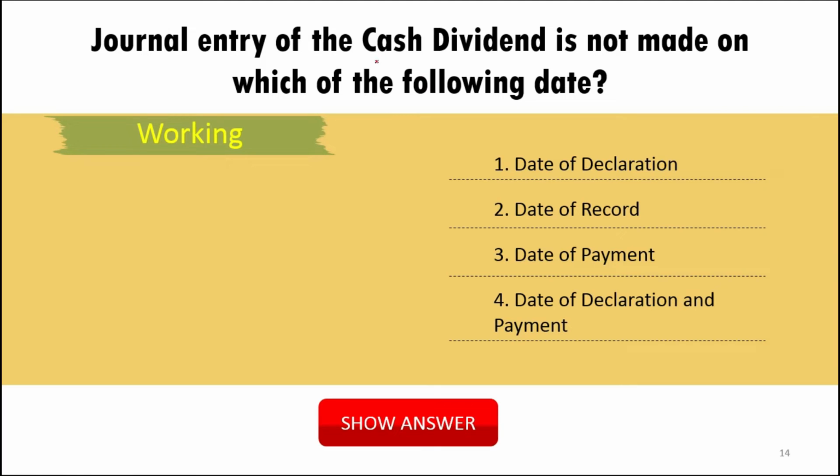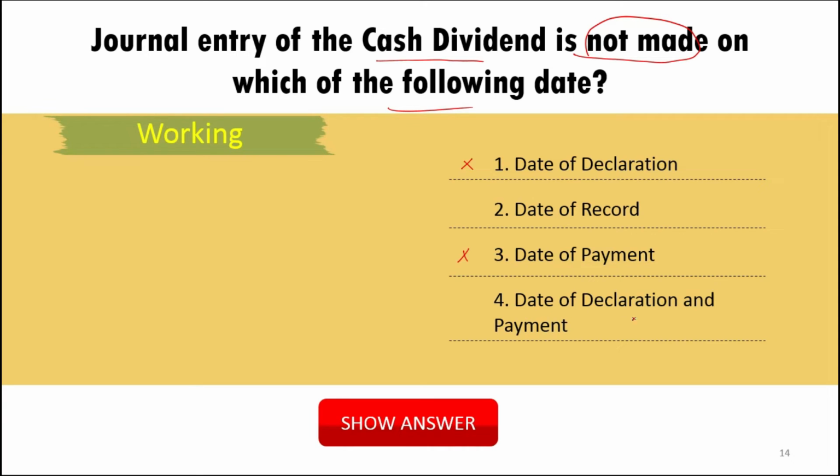The journal entry of the cash dividend is not made on which of the following dates? Do we make any journal entry? We make a journal entry on the date of declaration, so this is not the answer. We make a journal entry on the date of payment, so this is not the correct answer, because it is asking on which date the journal entry is not made. So we make it on the date of declaration, so it will not be the correct option. We make a journal entry on the date of payment, so it will also not be the correct option.